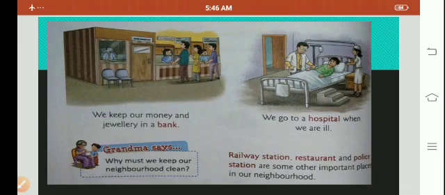Railway station, restaurant, and police station are some other important places in a neighborhood. So railway station is the place where we go to catch a railway. Restaurant is a place where we go with the family and have good food or a good meal. Police station is the place where we find police and they handle the particular area. They take care of all our belongings, and they protect us from thieves. So these are the important places in our neighborhood.